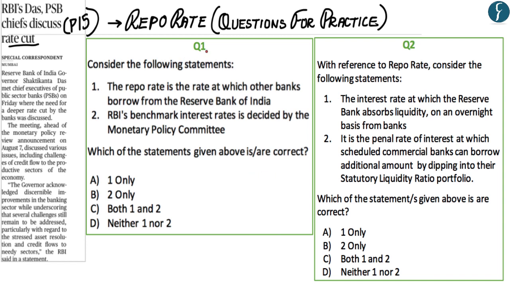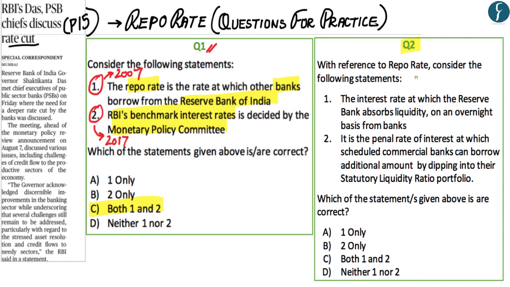Now, with regards to question number 1, statement number 1 has been taken from the prelims examination of 2007, and similarly, statement number 2 has been taken from the prelims examination of 2017. Now, the repo rate is the rate at which banks borrow money from the Reserve Bank of India. And similarly, the RBI's benchmark interest rate, which is the repo rate, is decided by the Monetary Policy Committee, whose chairman is the Governor of the Reserve Bank of India. Therefore, the correct answer to this question would be C, both 1 and 2.